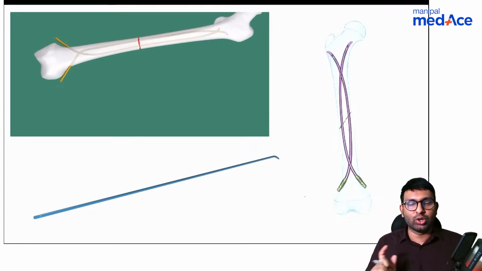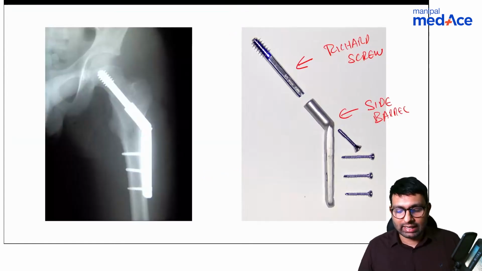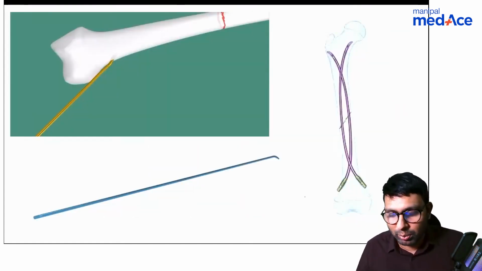Dr. Jain, you're also absolutely right. It is a TENS nail. So the answer there was, this is a TENS nail, this is a dynamic hip screw, and then you know the difference between tibial and femoral nail.